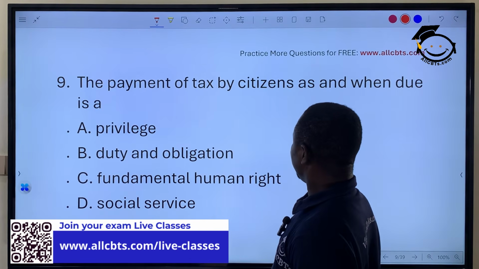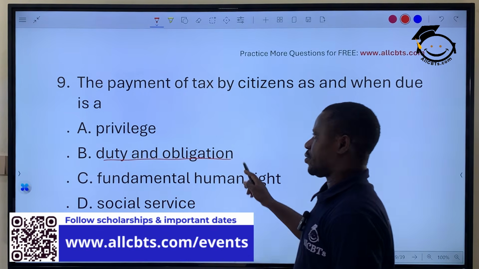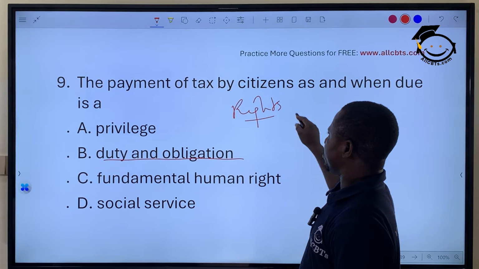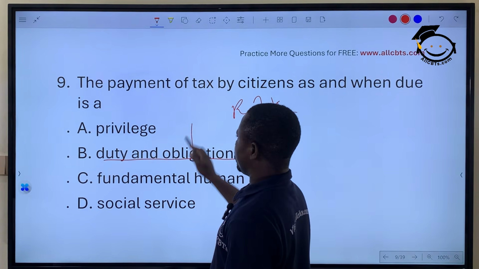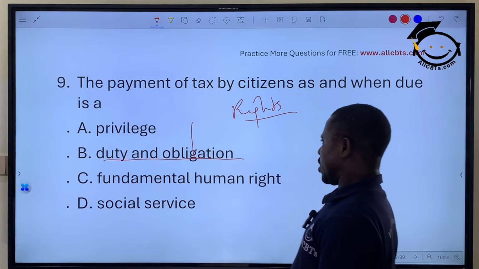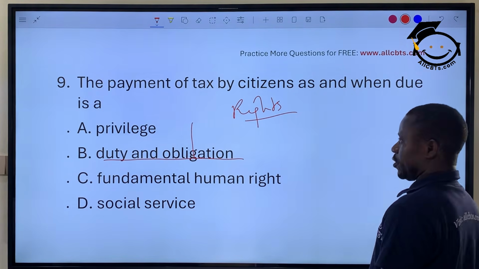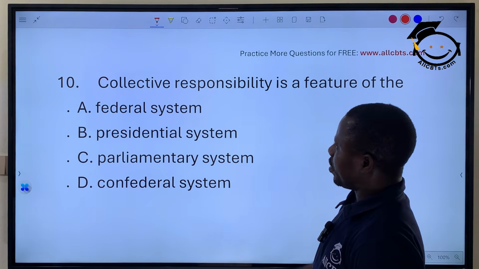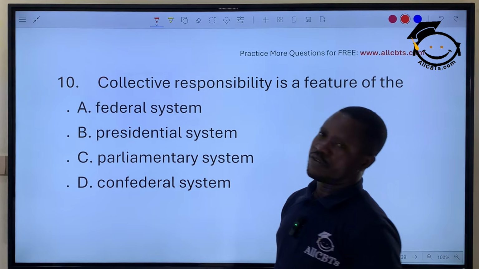The payment of tax for citizens as and when due is a duty and obligation. When you enjoy your rights, it is also a responsibility on you as a citizen of the country to what? To pay your tax. So payment of tax is an obligation, it's a duty that every citizen that is working is expected to pay. After, of course, your rights must have been guaranteed by the government. Okay? So option B is the correct answer. It's a duty.